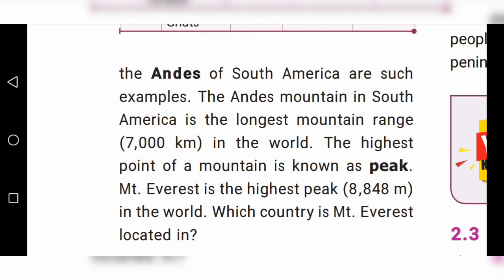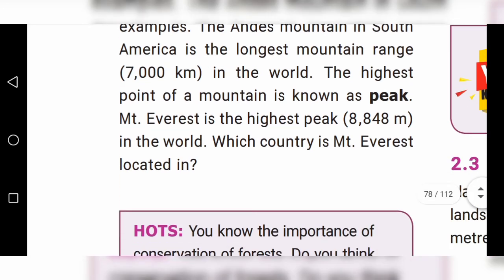Mount Everest is the highest peak, 8,848 meter in the world. In which country is Mount Everest located? Children, do you know this? In Nepal and China. Okay, children.